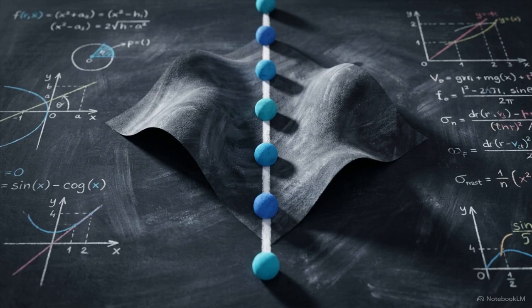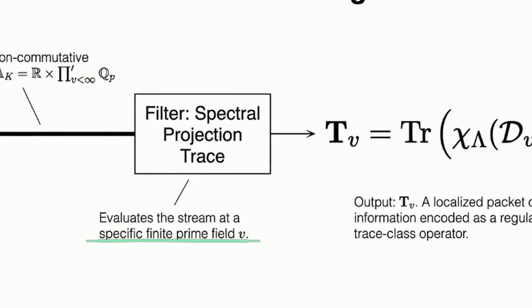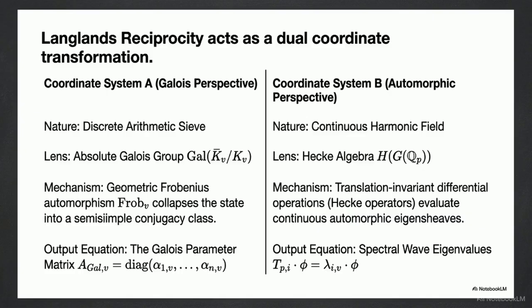on the critical line. We begin with an invariant data stream within the non-commutative Adelic ring. As it passes through a spectral projection filter, the stream is evaluated at a specific finite prime field, outputting a localized packet of information encoded as a regularized operator. Langlands reciprocity reads this stream using two coordinates.